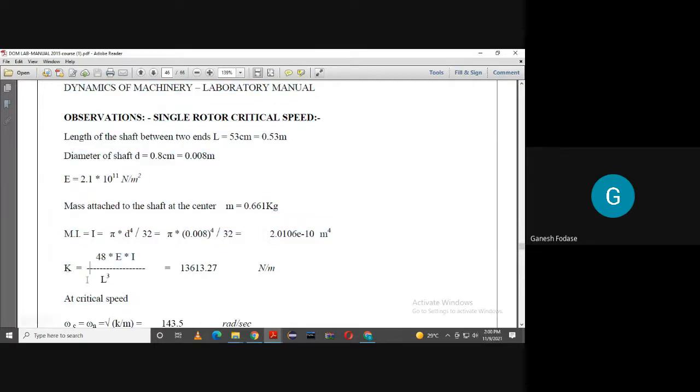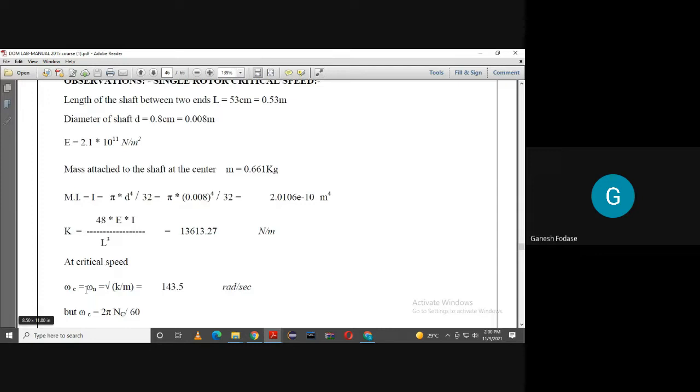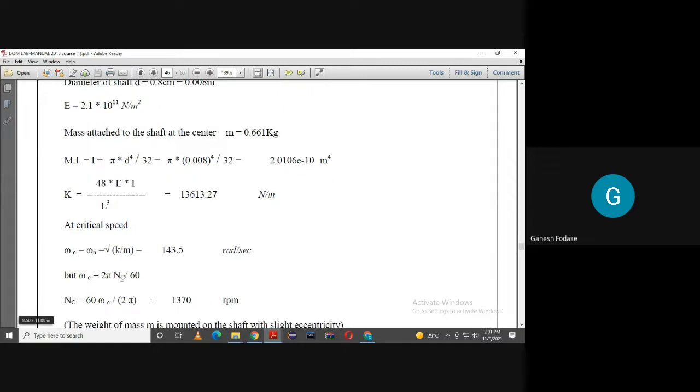Okay, once the stiffness of the shaft is known, we know that the critical speed, omega c or omega n, theoretical value is equal to root of K by M. K is known to me, M is known to me, we get omega n, that is 143.5 radian per second. If you want it in RPM, then 2 pi NC upon 60, so it is equal to 1370 RPM.